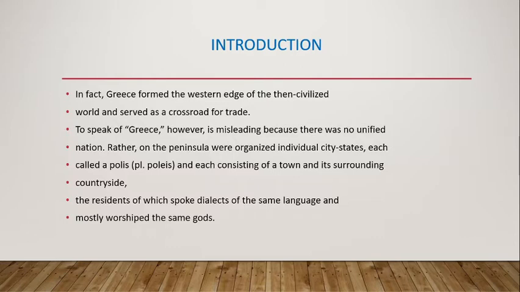So to speak of Greece is misleading because it was not a unified nation. Rather, on the peninsula were organized individual city states. It is like the Indus civilization, where Harappa and Mohenjo-daro were the cities. Likewise in Greece there were city states, and every city state had a different king. Each was called a polis, each consisting of a town and its surrounding countryside, the residents of which spoke dialects of the same language and mostly worshipped the same gods.